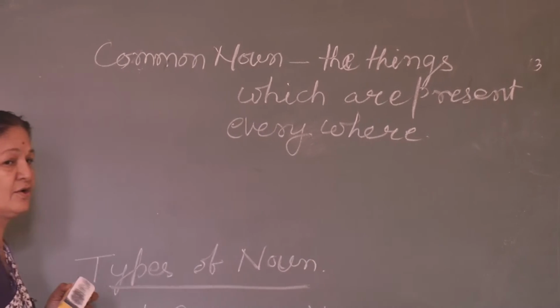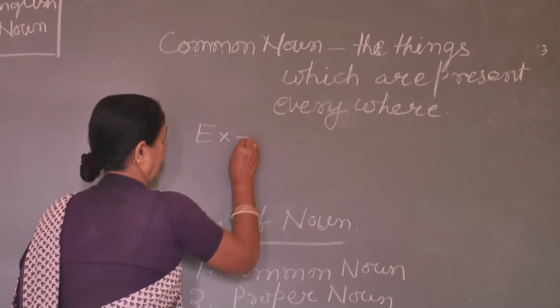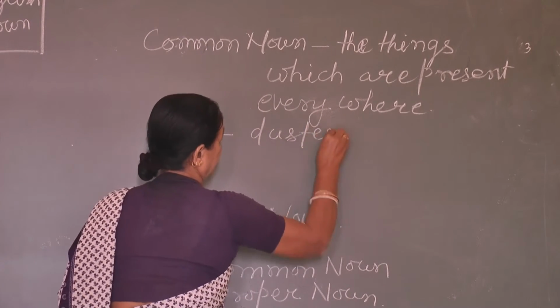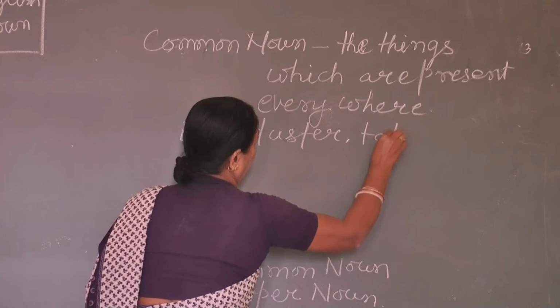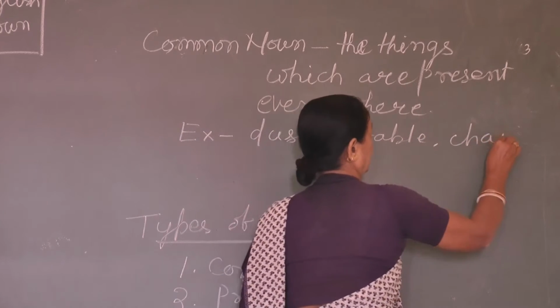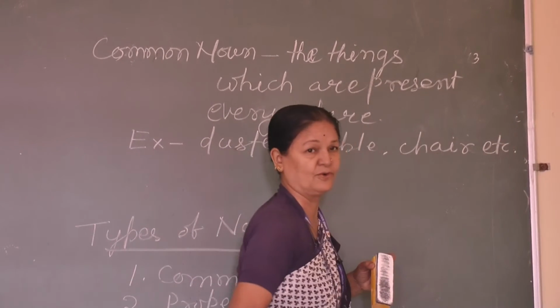That is common. Like example, duster, table, chair, etc. Bird is also.